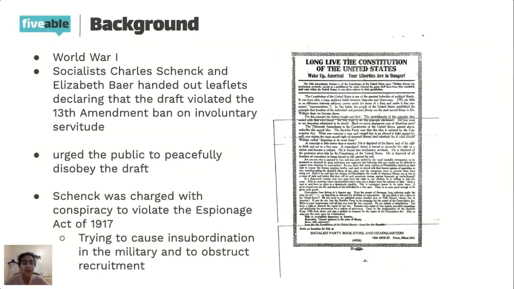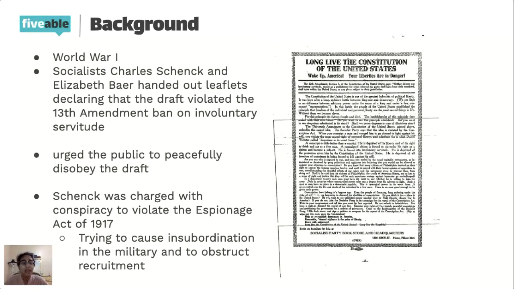And so the 13th Amendment was passed to abolish slavery. So that's why it banned involuntary servitude. So these two people, Schenck and Baer, said that the draft, because these people weren't voluntarily joining the military and they were being required by the government to do so, violated the 13th Amendment.